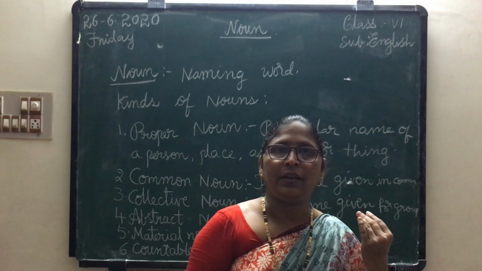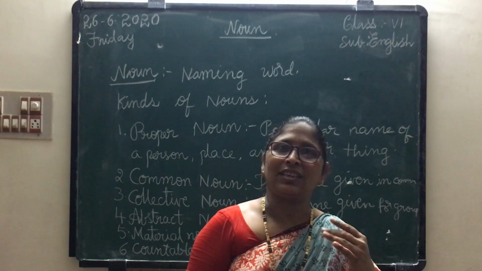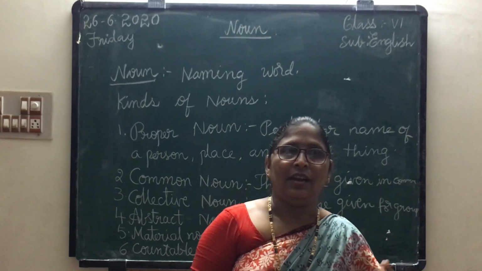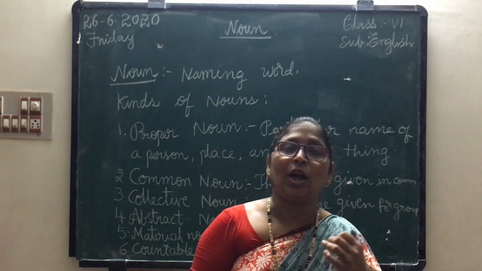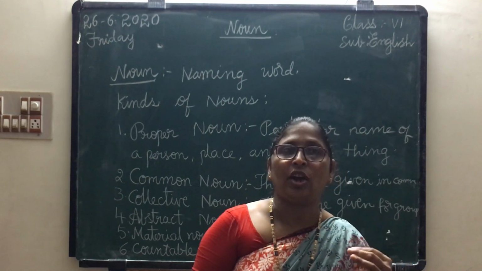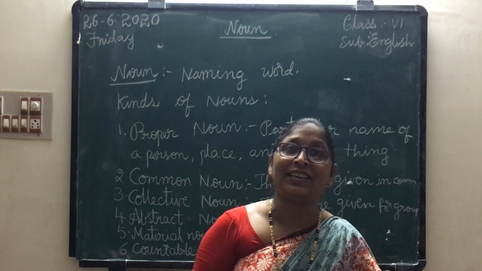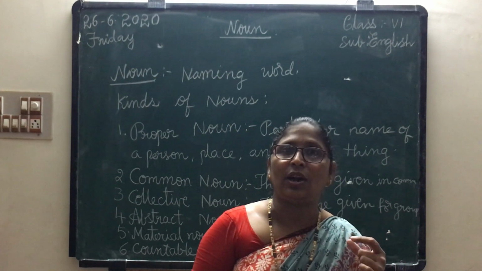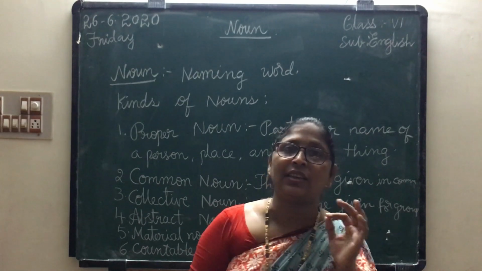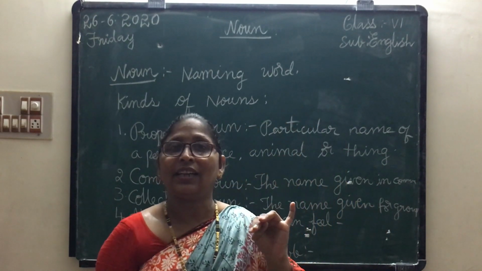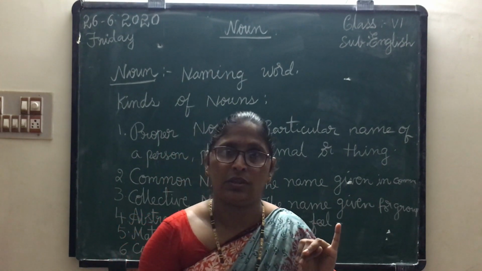And your mother prepares rice. She used rice, and we cannot count how many particles there are, how many drops of oil, how many drops of petrol. Water also, we cannot count how many particles. So they are called uncountable nouns. Oil, sugar, petrol, rice, what are these? These are uncountable nouns. Understood, children?